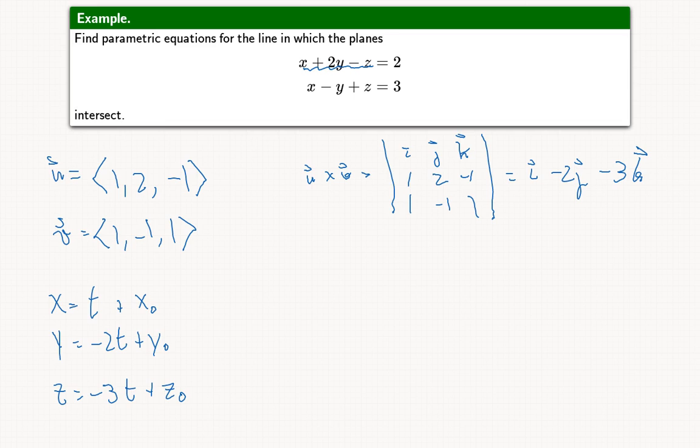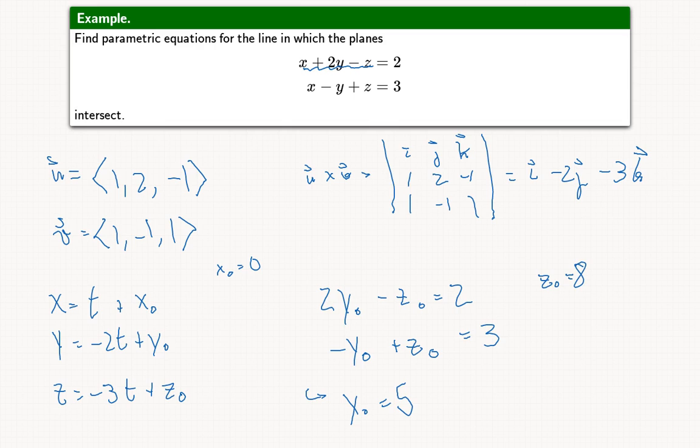If we let our x0 be 0, then we would get the equations 2y0 minus z0 equals 2 and -y0 plus z0 equals 3. You add these two equations together, and you get y0 is equal to 5. Then if we substitute that back into the previous equation, we get z0 is equal to 8.